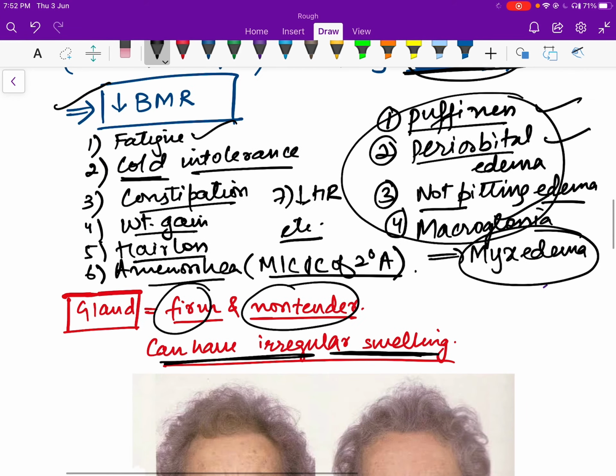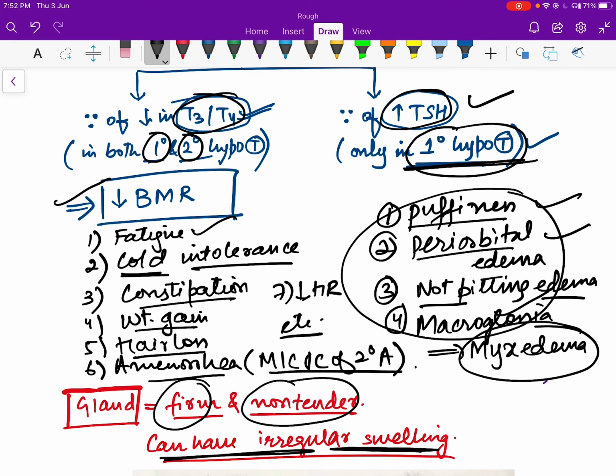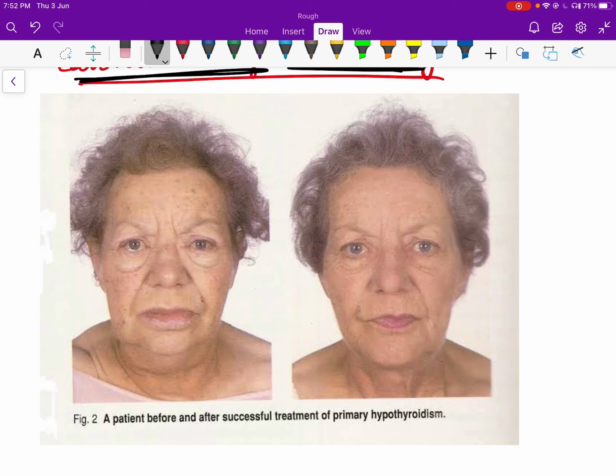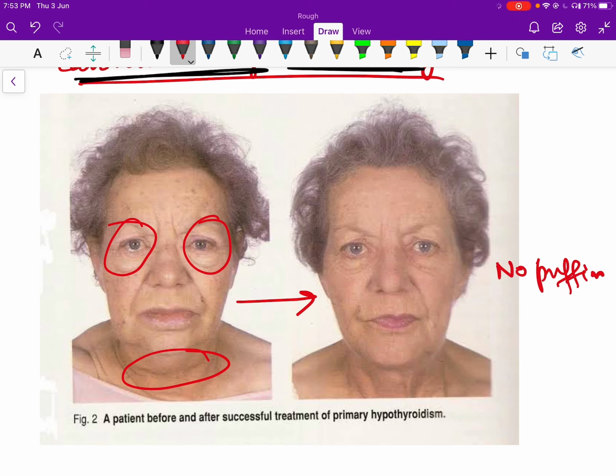Now if we examine the gland, it is going to be firm and non-tender, and it can have irregular swelling. So let me show you a diagram. As you can see on the left side, this is a patient having primary hypothyroidism, and there is this swelling in the thyroid gland. You can see periorbital edema, and in general there is puffiness in the face. After treatment you can see there is no puffiness, and the gland looks normal. There is regression of this gland, and there is no edema around the orbit.